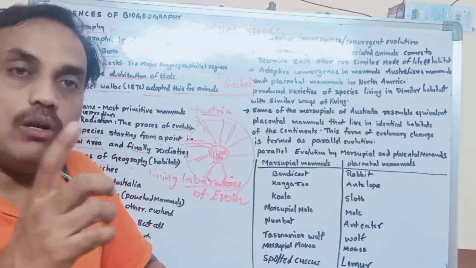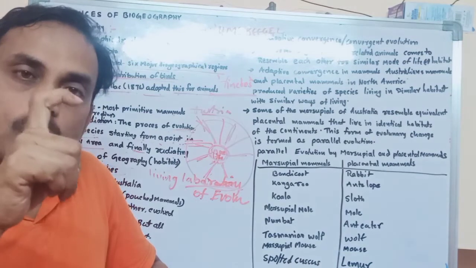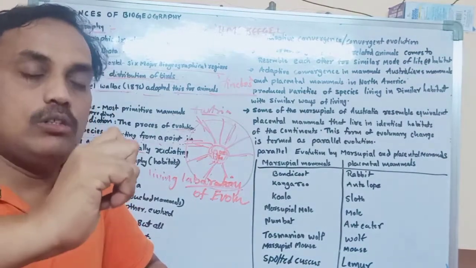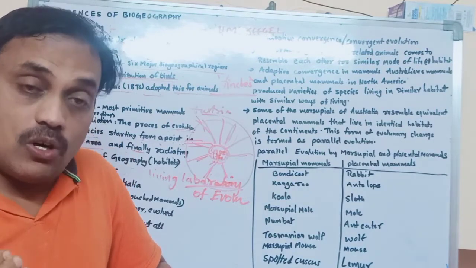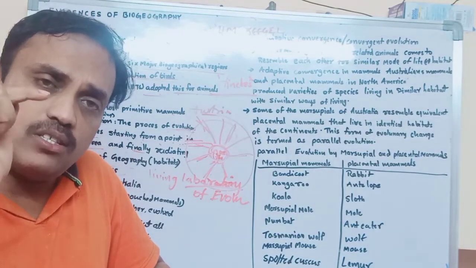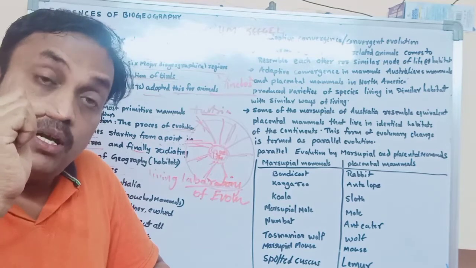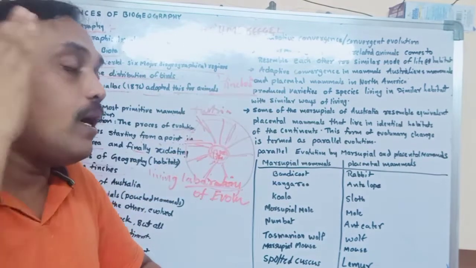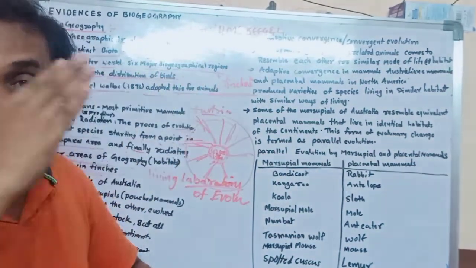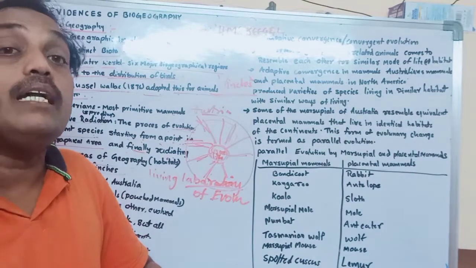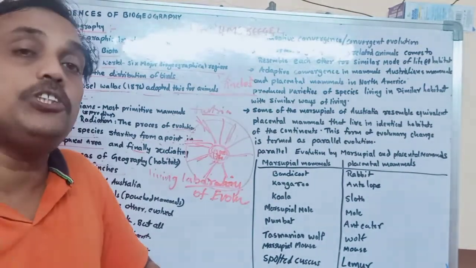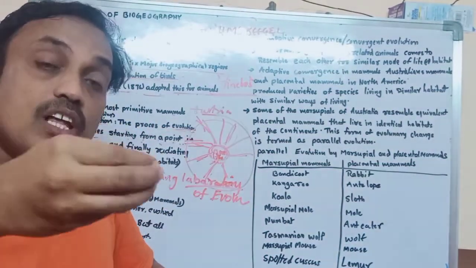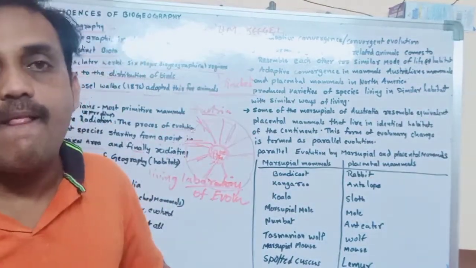That means based on the region, the beaks are changed. Some are bent, some are long. Especially at the starting stage, all beaks are the same in size and structure, everything is the same. But later, when they are spreading and radiating into different regions, their beak size and beak shape also change. Why? Because of their habitat, their food, their feeding.